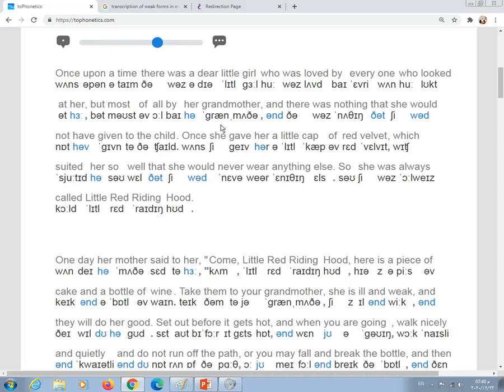And there was nothing that she would not have given to the child. Once she gave her a little cap of red velvet, which suited her so well that she would never wear anything else. So she was always called Little Red Riding Hood.